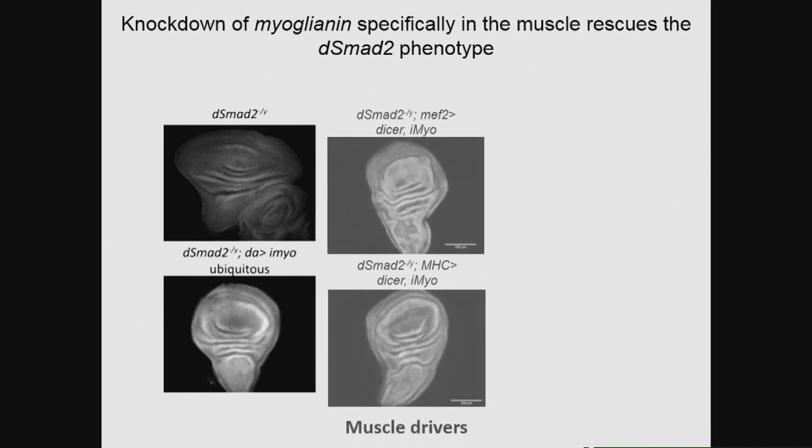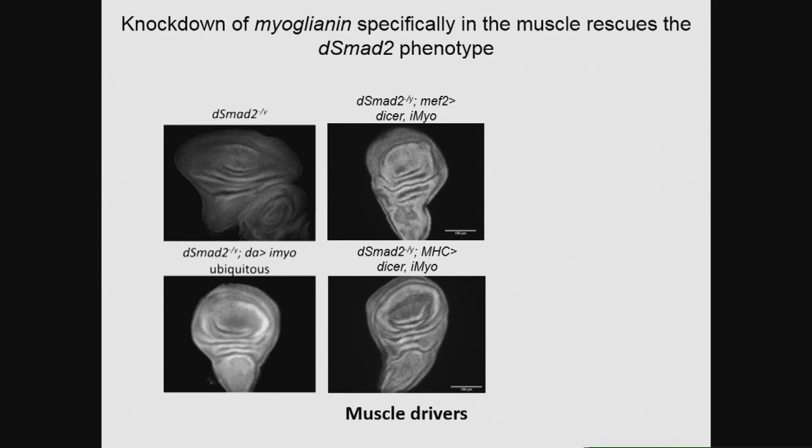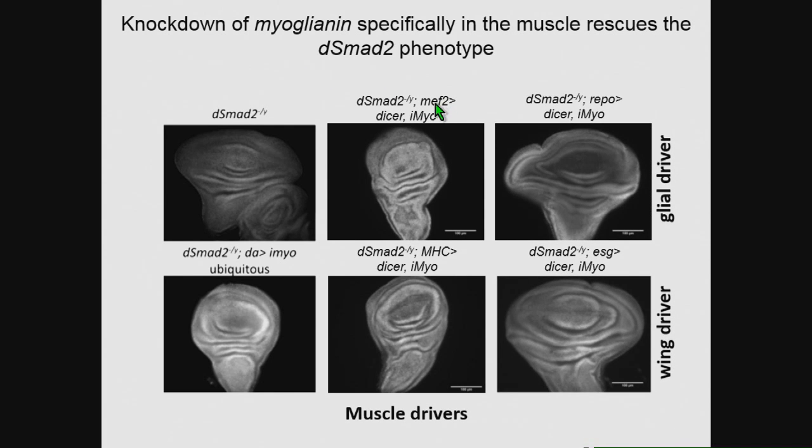So here's the punchline. When we performed the tissue-specific RNAi of myo, much to our surprise, only knocking down myo in the body wall muscle using two different drivers, MEF2 and MHC, rescued the DSMAT2 phenotype, but we did not observe any change in the tissue size when we knocked down in the glial cells using RepoGal4 or the wing disc using escargot-Gal4.